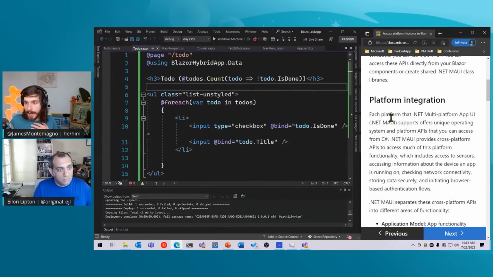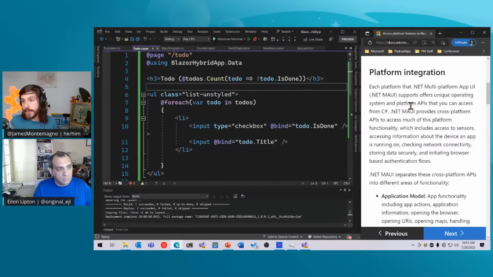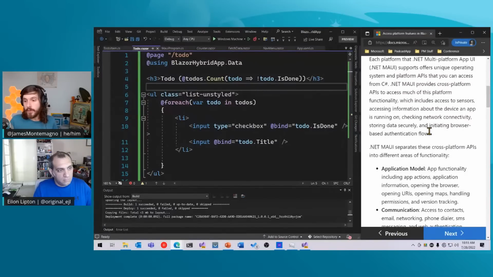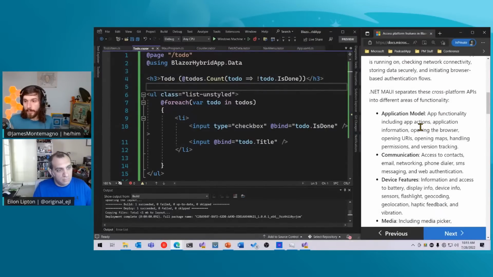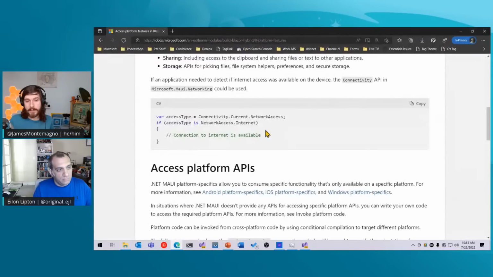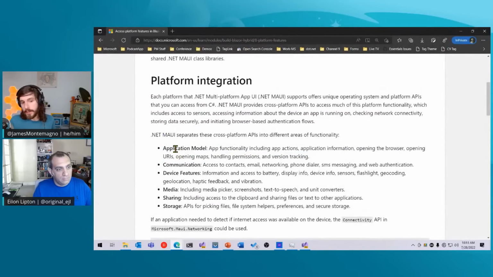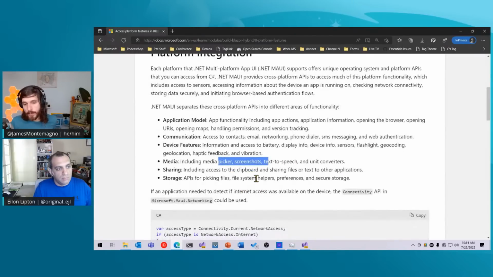So what's nice is that .NET MAUI itself has access to those underlying capabilities and features, so you can access them in C# code. Additionally, what you can do is actually use cross-platform APIs. So here I actually outline on this doc the different namespaces or features. There's application models, so things like opening a browser, opening a URI, or maps, or handling permissions, or version tracking. You can access contacts, email, SMS, web authentication, device info, battery info, sensors, flashlight, media pickers, screenshots, unit converters, storage APIs, and a lot more.